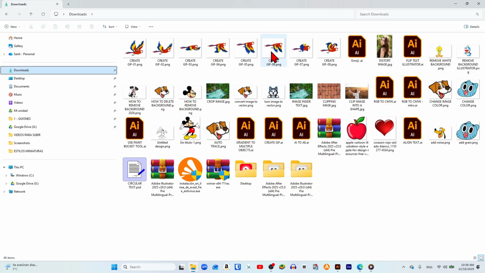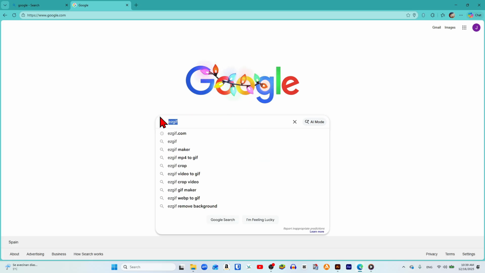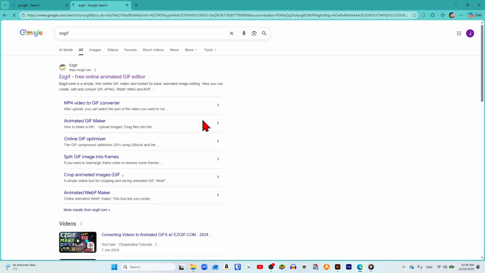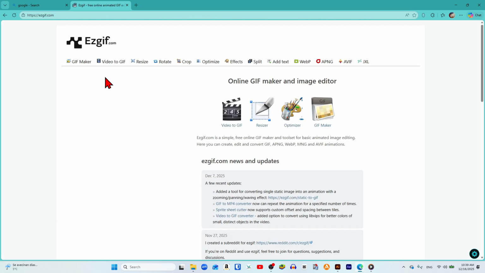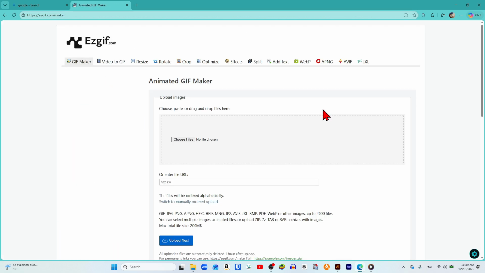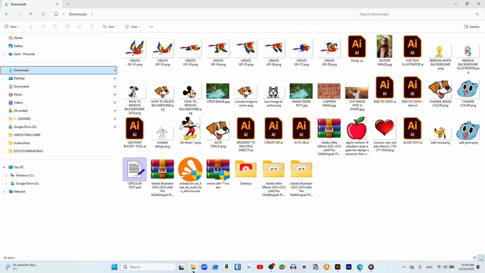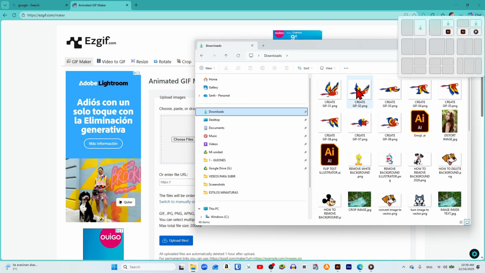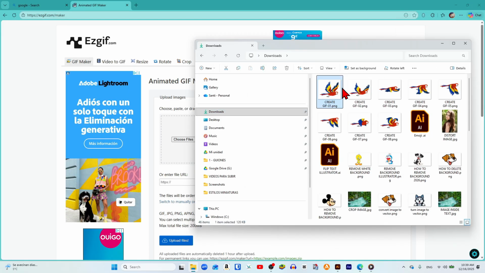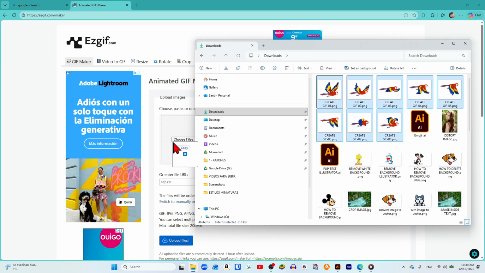After that, in a new Google tab, we type the word EZGIF and press Enter. We go into the first result, and here we click on GIF Maker. Next, we open the File Explorer, minimize it by clicking on this icon in the upper right corner, and to select all the images, we click on the first one, and then while holding the Shift key, we click on the last one. Now we drag them to the area where it says Choose File, and they are automatically added.